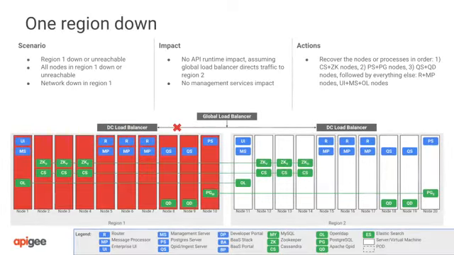The loss of an entire region is rare, but it occasionally occurs due to a power loss, network link cut, or other failure. If this happens, fail over traffic to the other region. As part of your capacity planning, you should ensure that you can sustain the loss of any one region without overwhelming the other regions. Recovery will depend on whether the region became temporarily unavailable or all nodes in the region were lost. If the region is temporarily unavailable, no intervention is required.